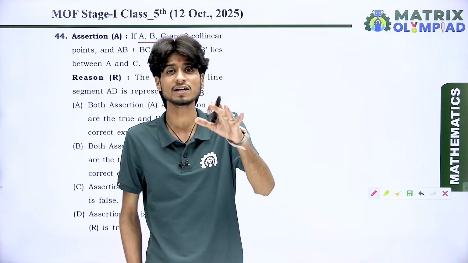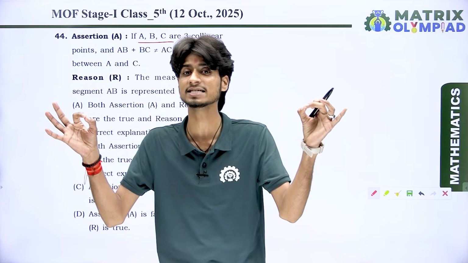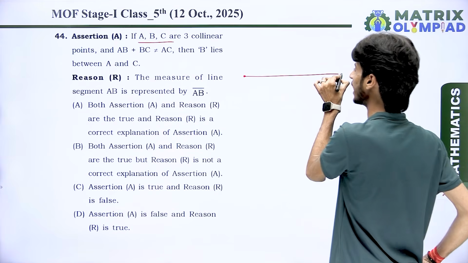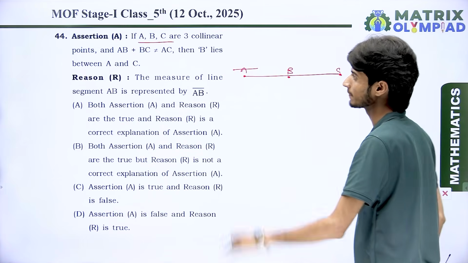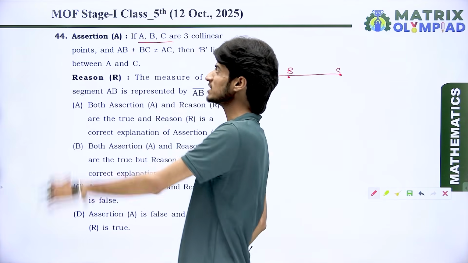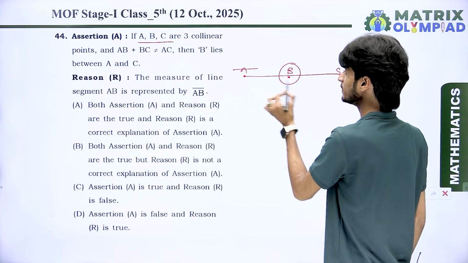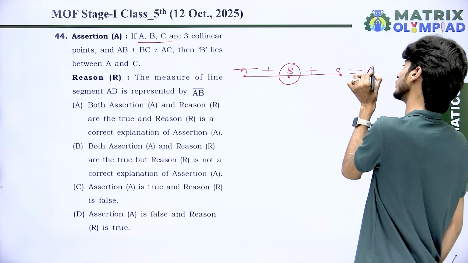Collinear means if 2, 3, 4 points are on the same line, then we say these are collinear points. Got it? So if these are collinear, then we represent A, B, C like that. And AB plus BC not equal to AC. Look here: if B lies between A and C, then AB plus BC is equal to AC.